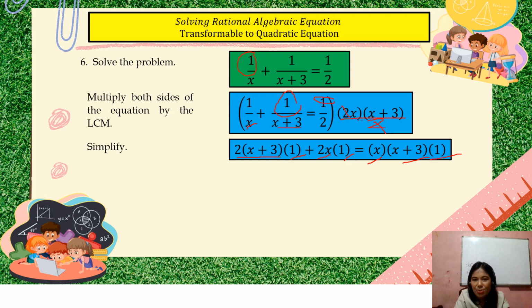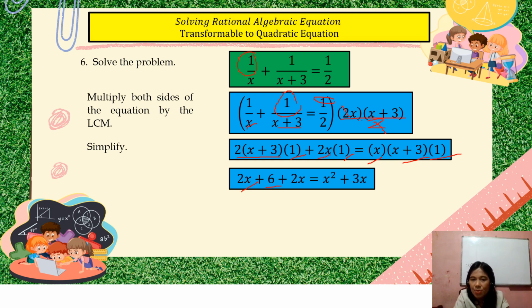2x, 2 times x plus 3 is equal to, distribute lang, 2 times x is 2x, 2 times 3 is 6. Ganun din dito, 2x times 1 is 2x. So, yan. And then here, x times x is x squared, x times 3 is 3x.